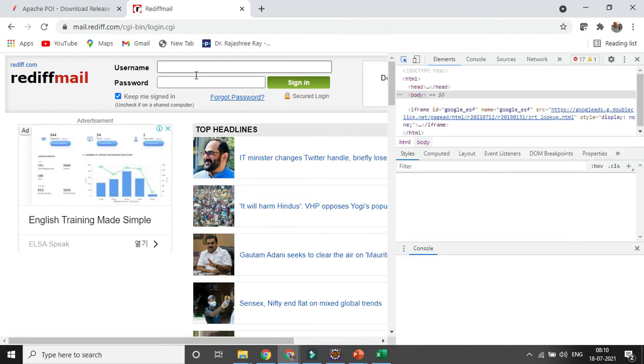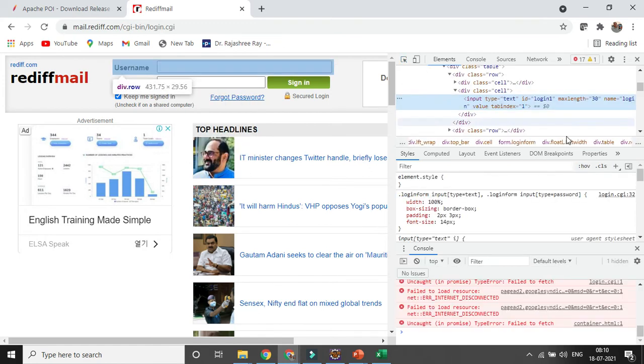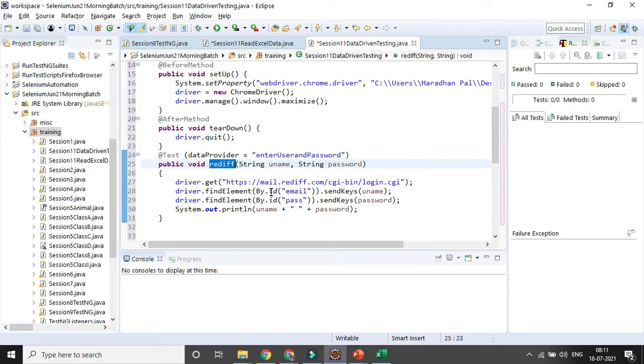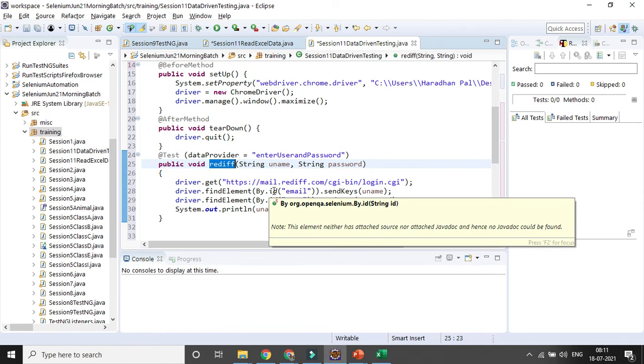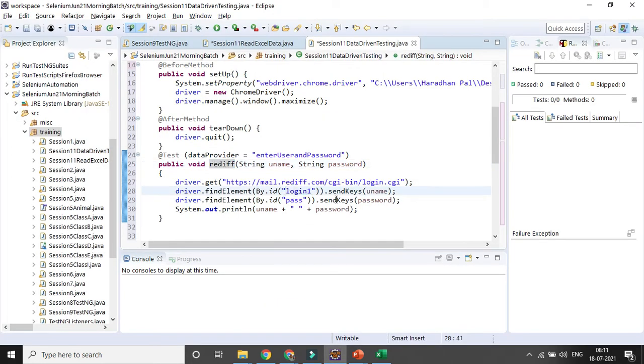Let's click on the username field and see what the different variables are here. You can see there is a name called login or ID. I think ID should be unique. I can go with the ID, login one. So I'll change the ID first. What is the ID? It is login one. Instead of email, I can change it to login one.